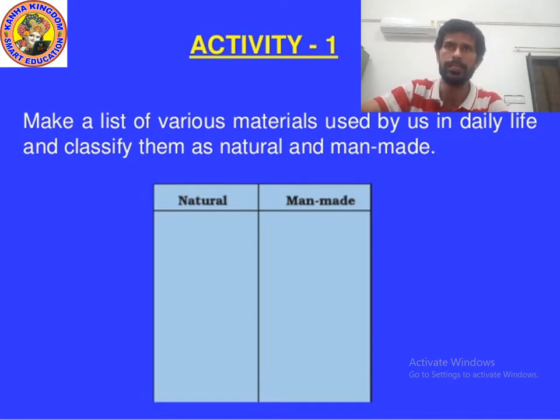Natural materials are like air, soil, LPG, CNG. What is the full form of CNG? Compressed natural gas. What is the full form of LPG? Liquefied petroleum gas. And fruits also, minerals also are natural. Man-made are blackboard, bed, food, rubber, plastic, TV, bus, car. There are many. So you will write these down. Now let's move to the next point.